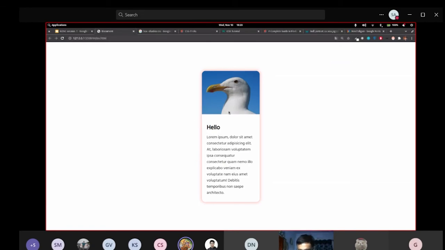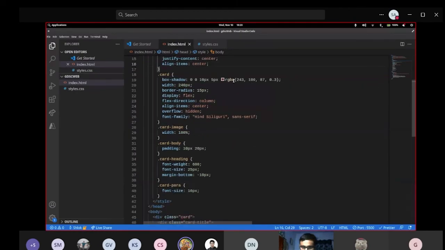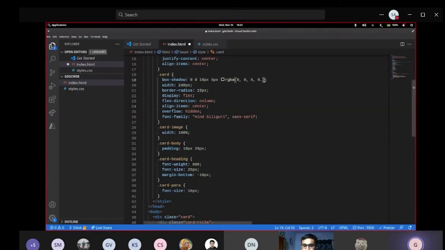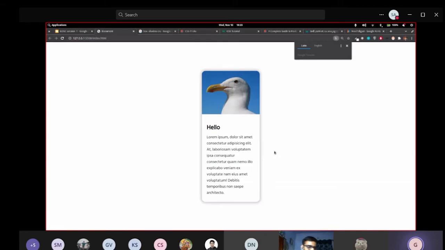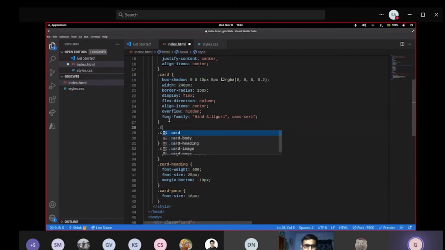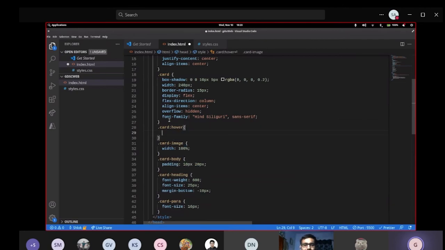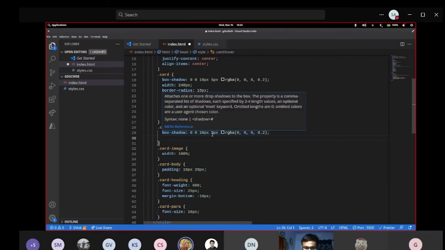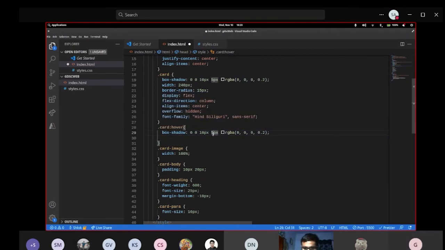So let me increase this box shadow a little bit. Let's make it grayer. Better. Let's make it a little bit lighter. Aesthetics. And as soon as I hover over this card, I just want to increase the shadow, as I'm just showing one thing. There are multiple things. There's an active property. There's a lot of things. Let's change this to, suppose, 20.